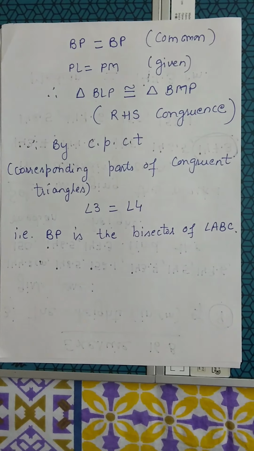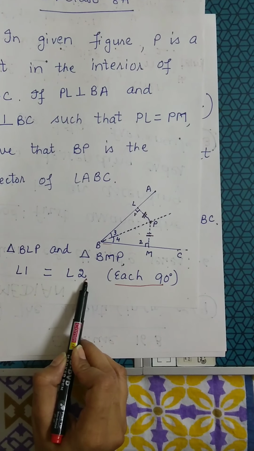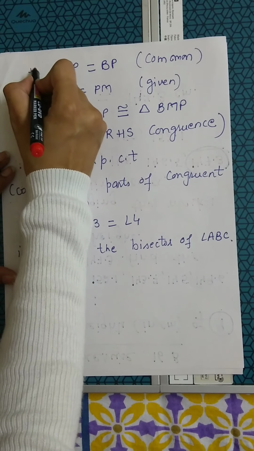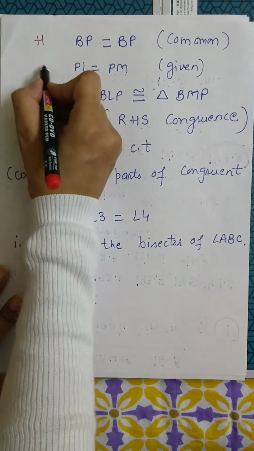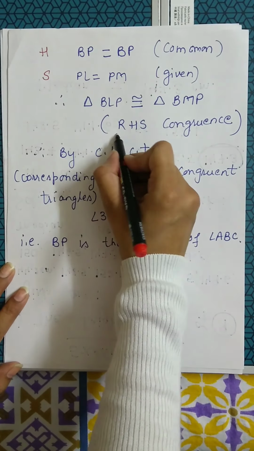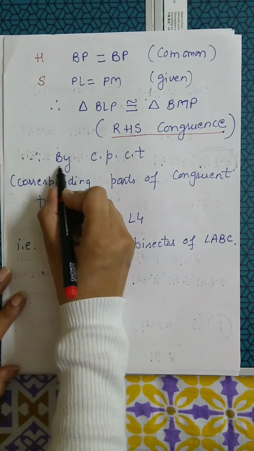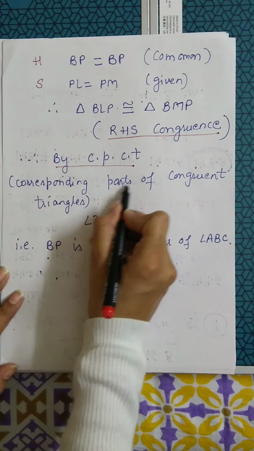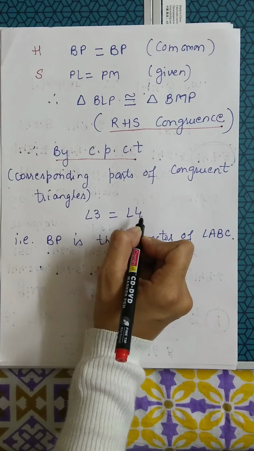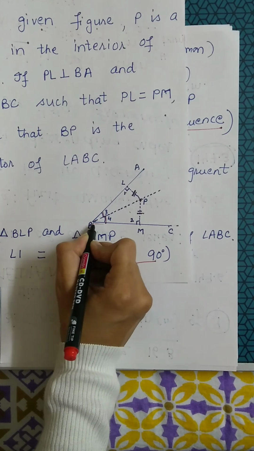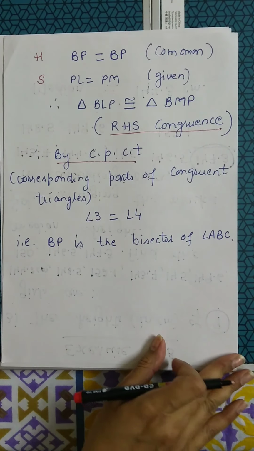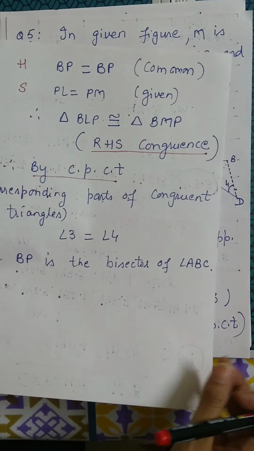So we can say angle 1 is equal to angle 2, right angle. BP is equal to BP, hypotenuse. And PL is equal to PM, side. Therefore, I can say triangle BLP is congruent to triangle BMP by RHS congruency rule. And by CPCT, that means corresponding parts of congruent triangles, angle 3 is equal to angle 4. If angle 3 is equal to angle 4, I can say BP is the bisector of angle ABC, and hence proved. Let us consider the next question.